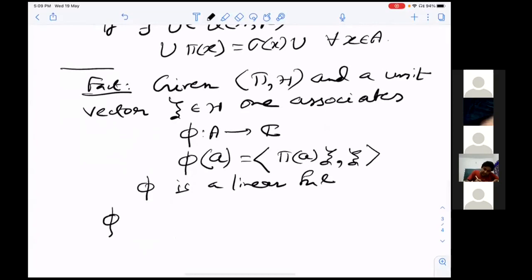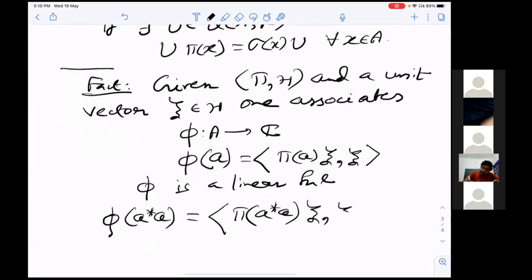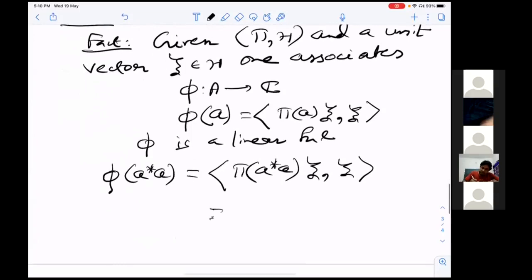Now this has an interesting property: φ(a*a) = ⟨π(a*a)ξ, ξ⟩, which by definition, because π is a star algebra homomorphism, will be ⟨π(a)* π(a)ξ, ξ⟩.